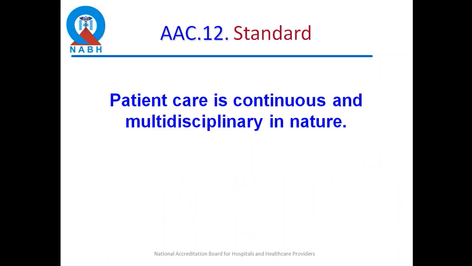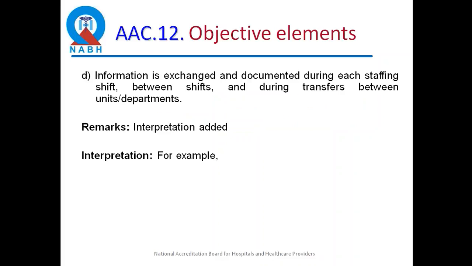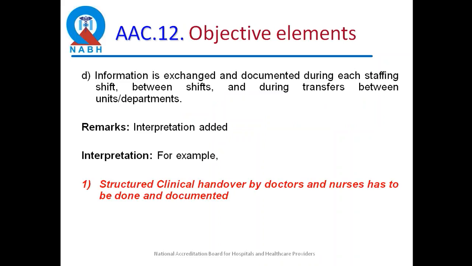The next slide is on AAC 12, which is on multidisciplinary care. We now have 3 more objective elements to cover in this chapter. Multidisciplinary care, again, I do understand, and I'm sure all of you agree, that this is a very subjective and a vague, iffy kind of a standard. But now what NABH has done is that certain key points are important which have to be checked.